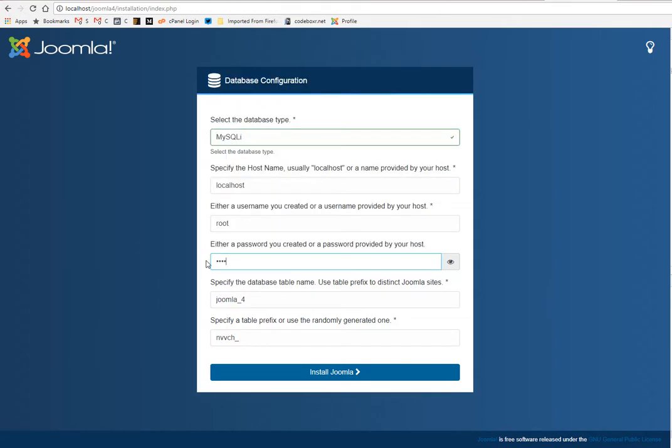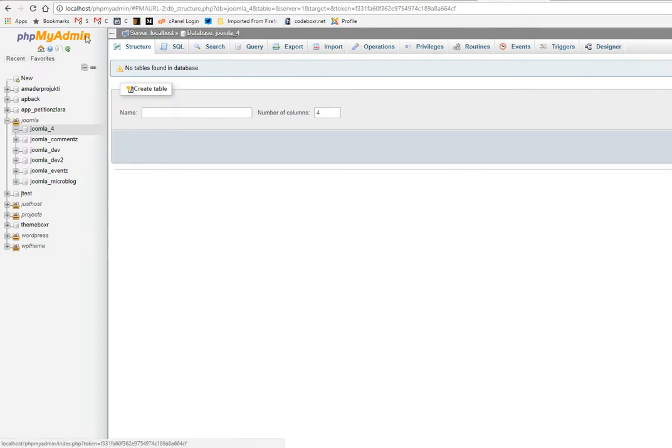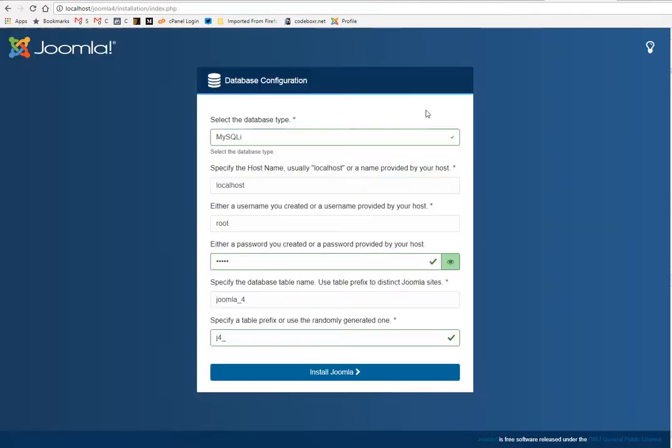I gave wrong information here last time. Okay, everything is fine. So here we are giving the database configuration. My database type is MySQLi. Localhost is the host name, the database root username, or username for the database I already created. As I'm trying in localhost, I'm trying the root user password. That's my database name, and that's the table prefix I want for the installation.